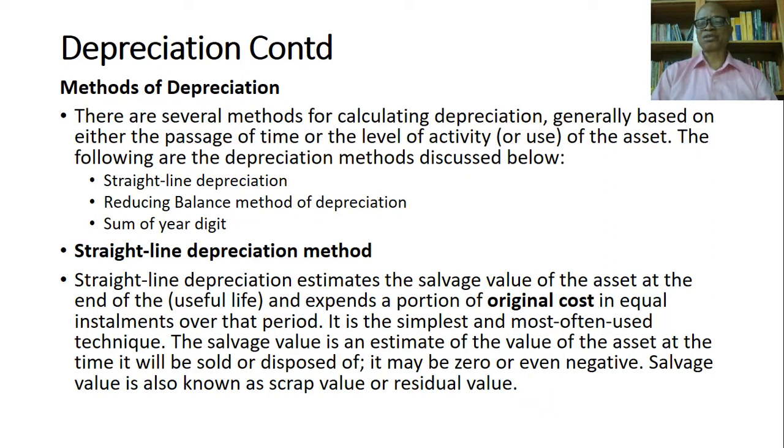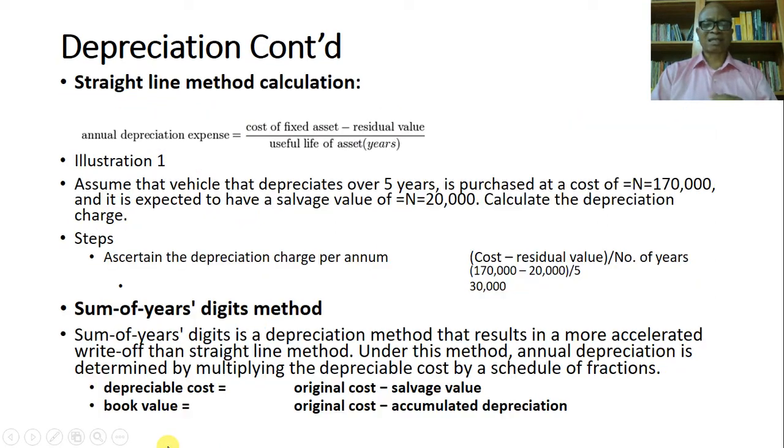A particular portion of the cost of the asset will be taken out of your income statement every year throughout the lifespan of that particular asset. All right, so that's depreciation using the straight line method. Let's look at the computation. How do you arrive at it?